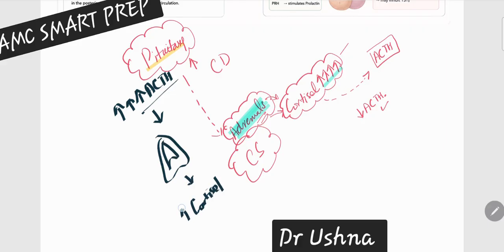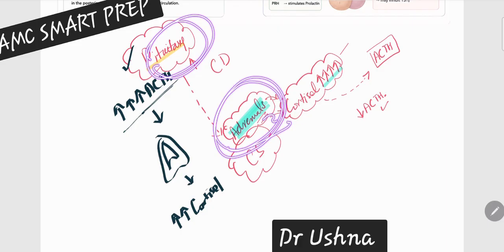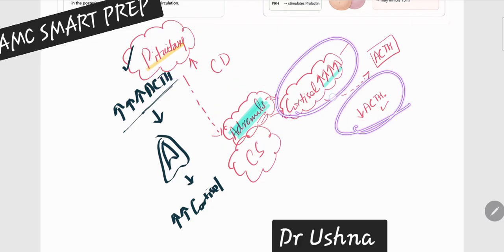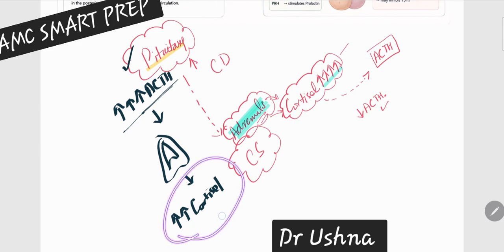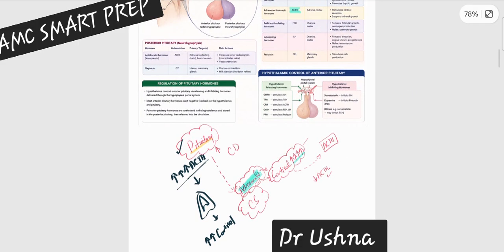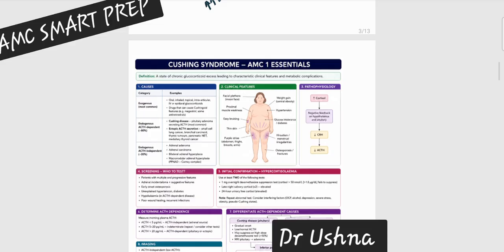So, if your body is going to have so much cortisol and so much ACTH, that means the problem is with the pituitary. So the pituitary is giving you some clue. This ACTH is giving you a clue whether the main problem is with your pituitary or with your adrenals. Adrenals are going to have low ACTH and increased cortisol, and the pituitary problem is going to have increased cortisol and increased ACTH as well. The debate is not stopping here. We are going into further detail on what exactly Cushing syndrome and Cushing disease are.